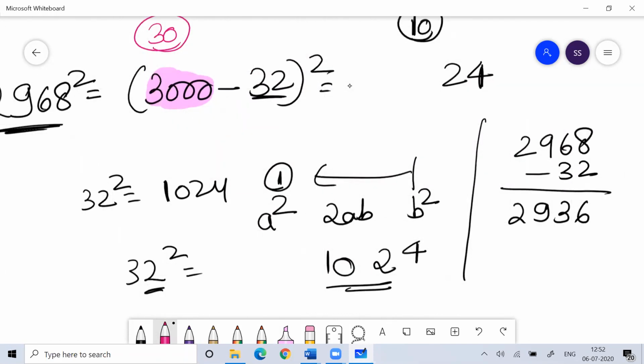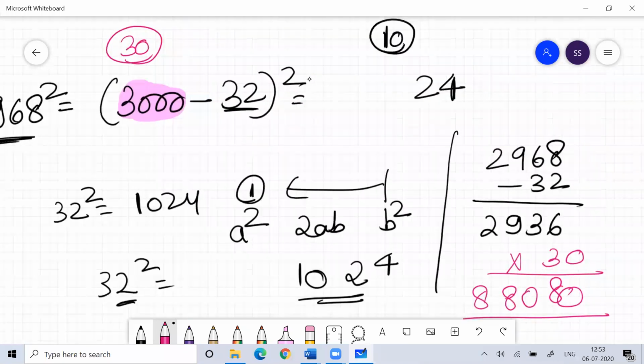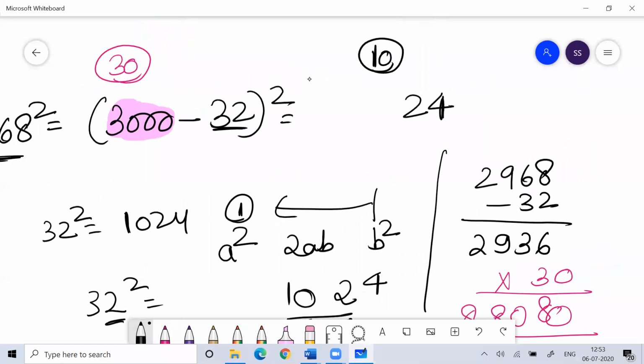What you do? Find 2936 into 30. So how much you will get? 18, 1 carry, 10, 1 carry, 28, 2 carry, 8. So you get 8800 plus the 10 carry, so you get 88090.